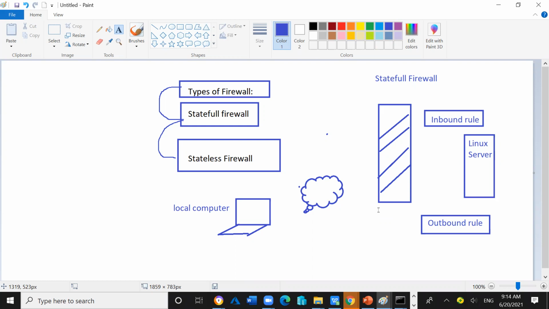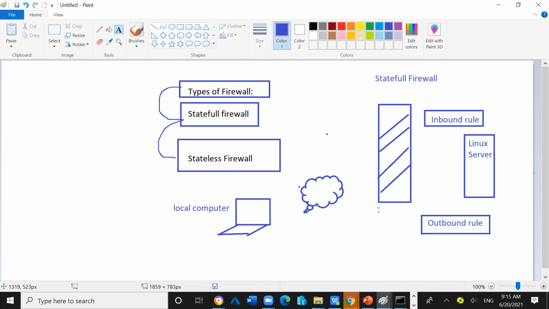If the allow entry for that visitor who wants to meet the HR, on the special instruction of the HR, is available in the register of the security person, then he will say, okay, yes, sir, you are allowed because your entry is available. This was about the incoming.